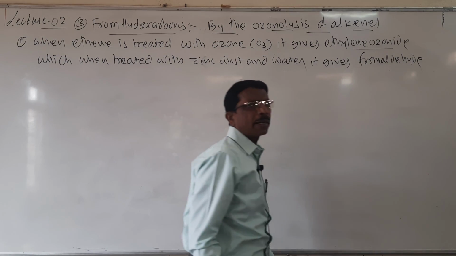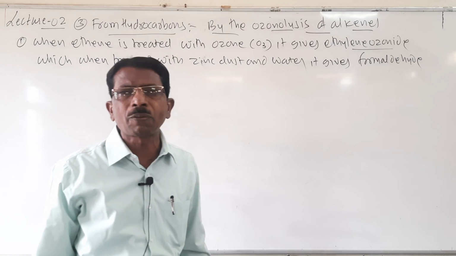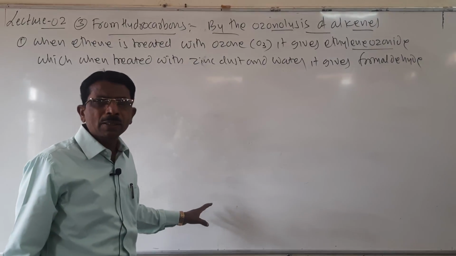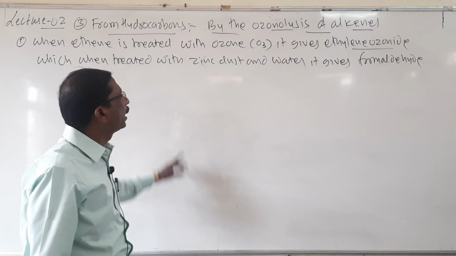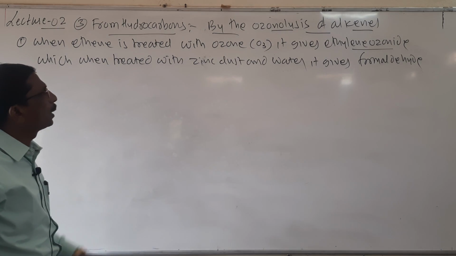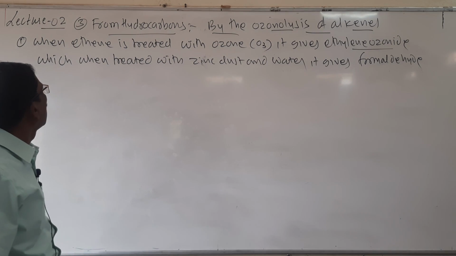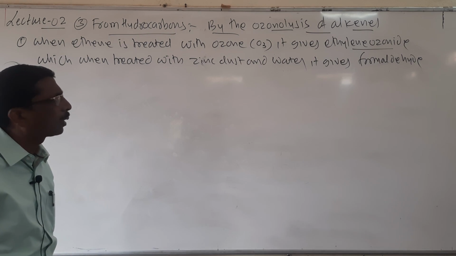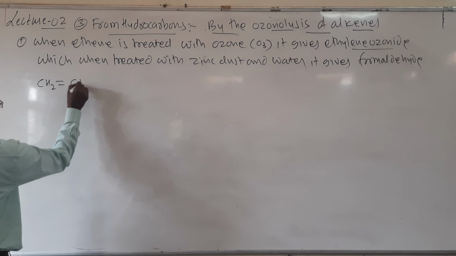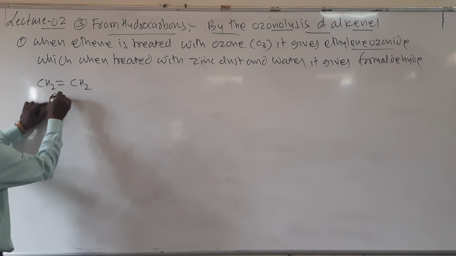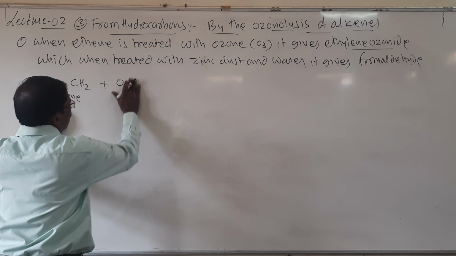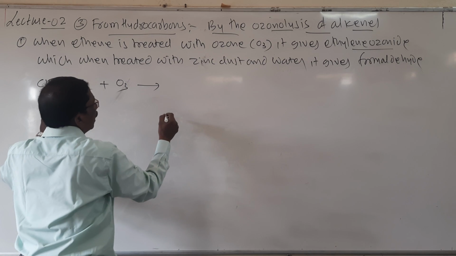Look here students, it depends upon the nature of alkene which we are using, so it is also called the substitution pattern of alkene. Here I am using ethene, then it gives formaldehyde. When ethene is treated with ozone, it gives ethylene ozonide, which when treated with zinc dust and water, it gives formaldehyde. I will write CH2=CH2, called ethene. When this ethene is treated with ozone, it gives ethylene ozonide.